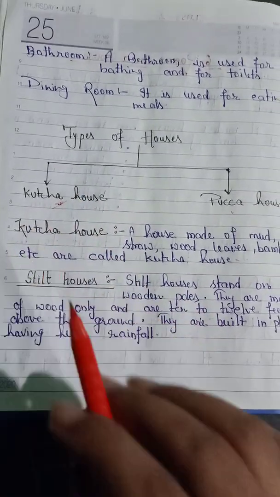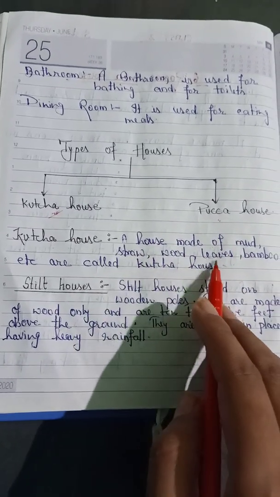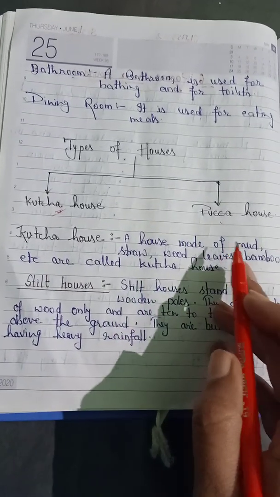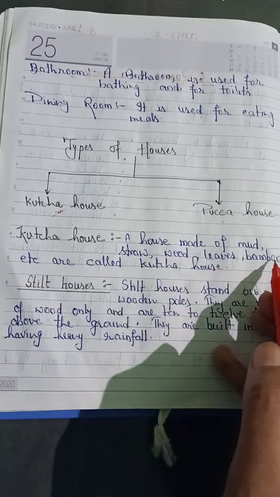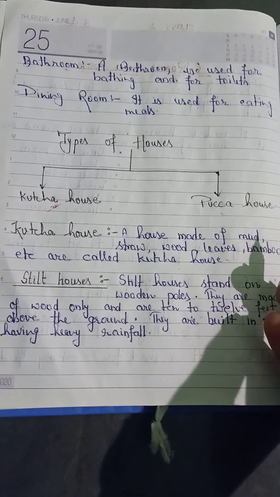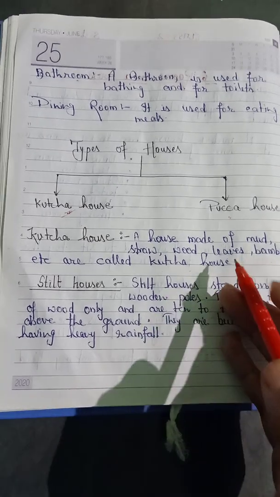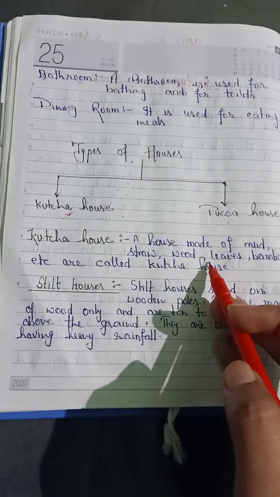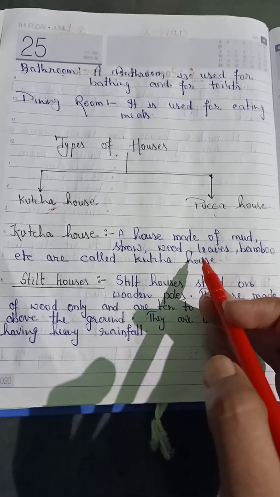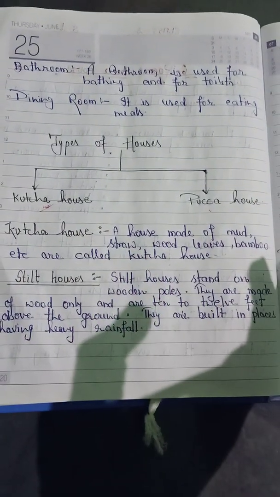So a kacha house is a house made of mud, straw, wood, leaves, bamboo, etc. So these all things, mud, straw, wood, leaves, bamboo, these all are the kacha things by which we can make a house easily, but it is not a strong house, it is not a permanent house. We can easily make such houses, but we can easily destroy such houses.